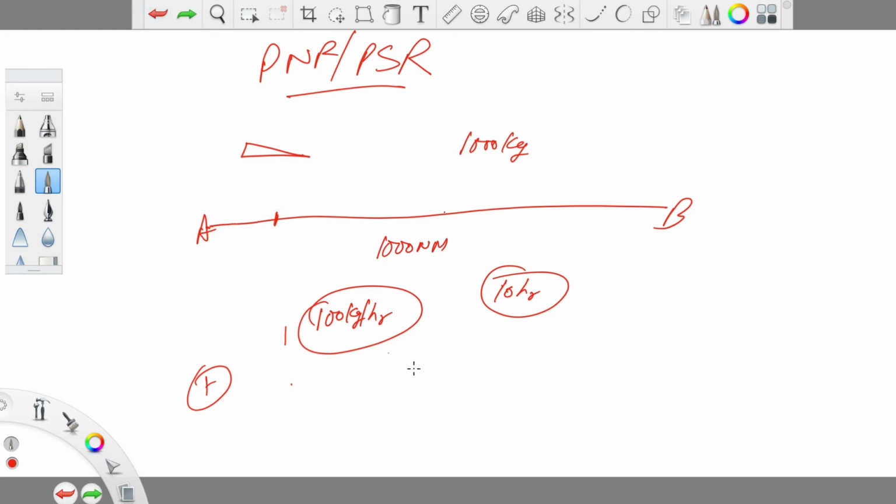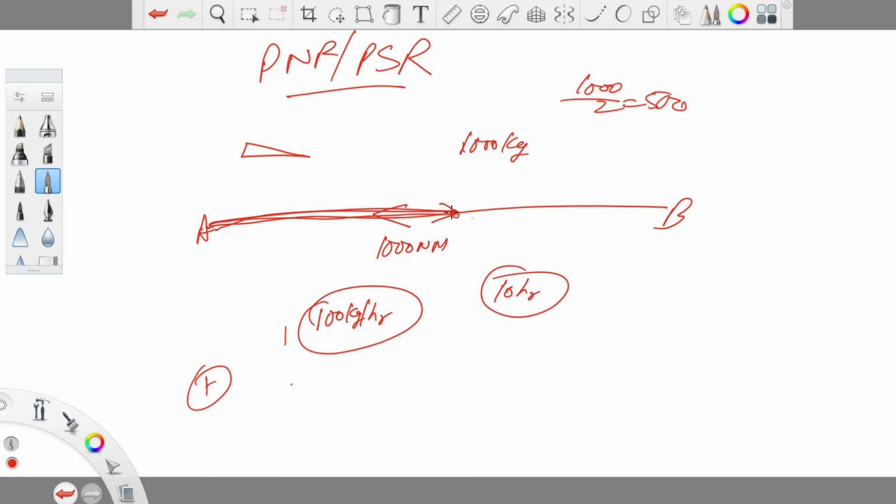Now let's take another case. Let's say this aircraft took off from point A with a total fuel of 1000 kg. So with 1000 kg, this aircraft has to go to a certain point and then come back. So 1000 kg divided by 2 comes to 500 kg. So the aircraft can spend 500 kg going outbound and 500 kg inbound.